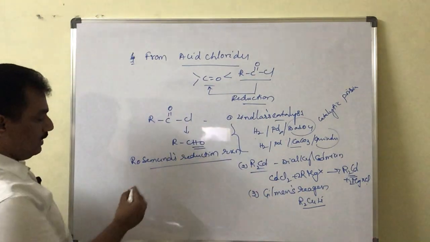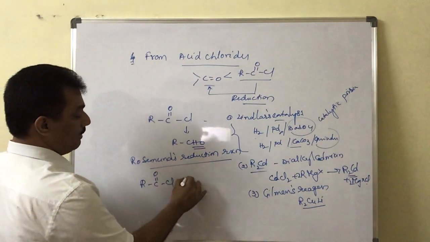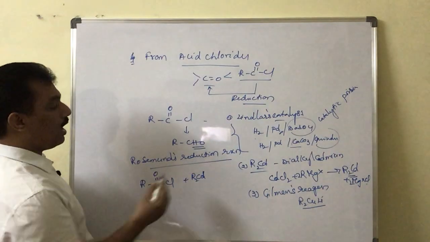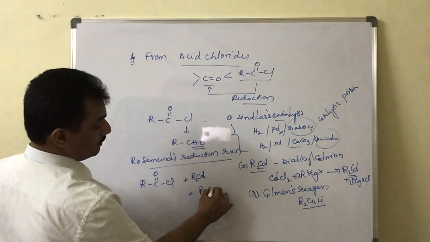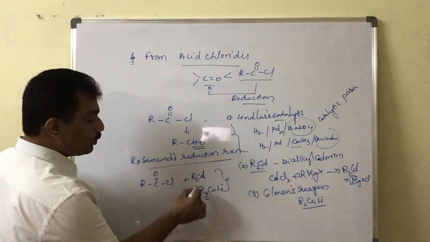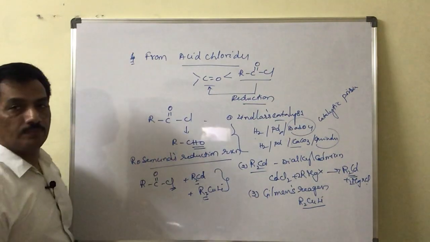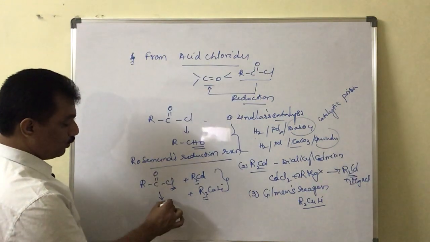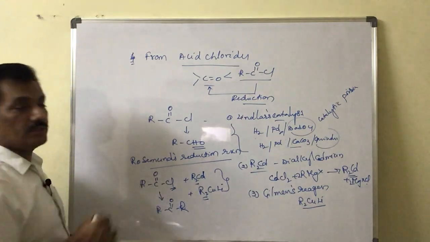Just remember, when these acid chlorides are reduced by dialkyl cadmium or by Gilman's reagent, in these two cases the alkyl group is introduced in place of chlorine, and the result is RCOR.